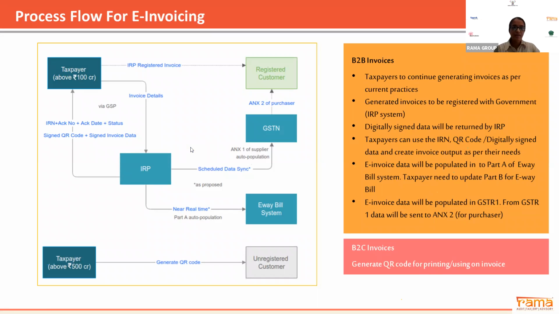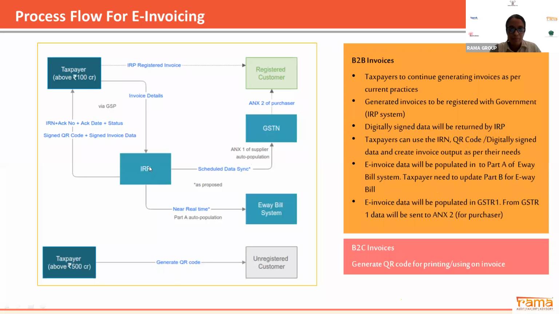A taxpayer whose turnover is more than 100 crores is supposed to send the invoice details. Invoice details means your invoice number, invoice date, customer GSTN number, customer name, address, description of the goods, quantity, value of the goods, all the information present in your invoice.